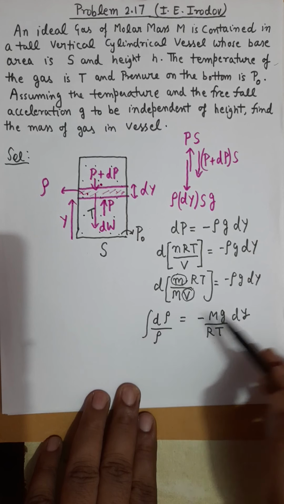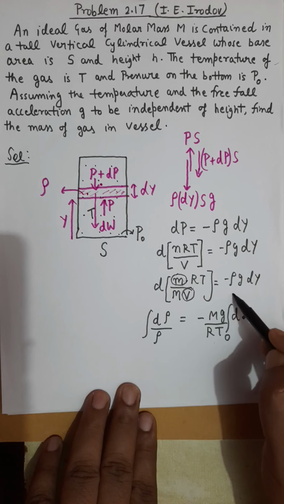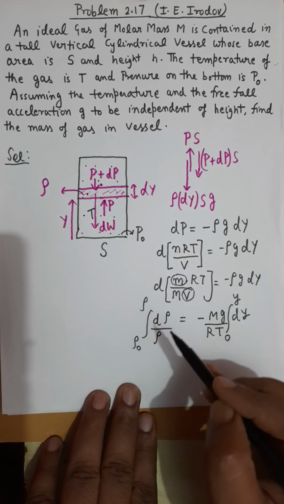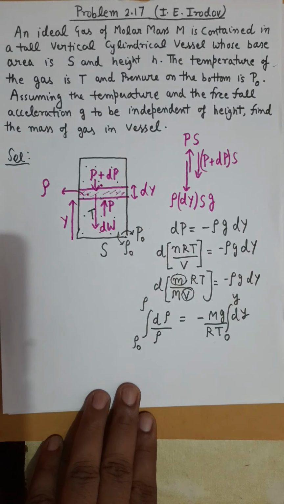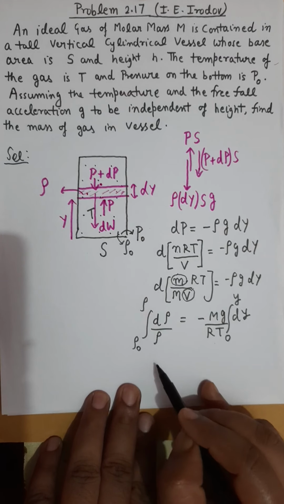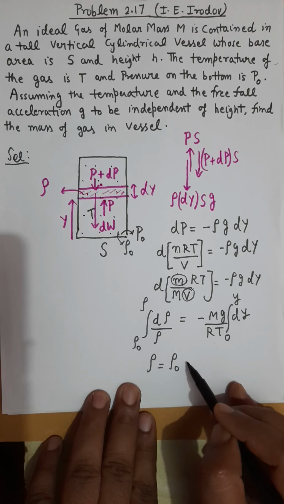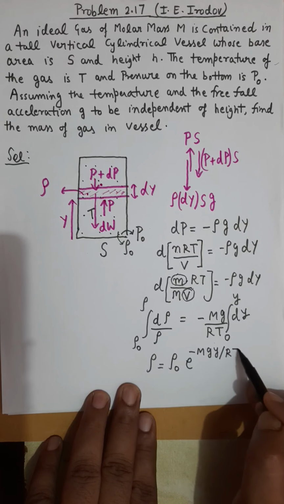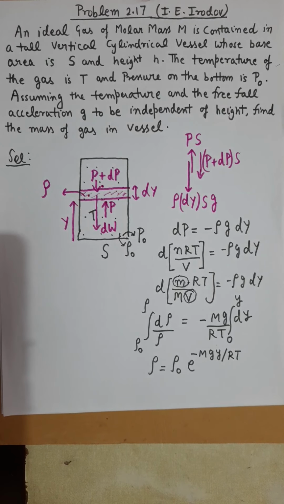And from here I will substitute the limits of y from 0 to y and the corresponding density from rho naught to rho, where rho naught is the density at the bottom place. After simplification, I get rho equals rho naught e to the power minus Mgy over RT. This is the density. But this rho naught is the density at bottom.